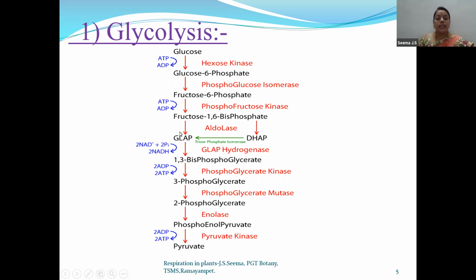Fine. Here we also discussed in the previous class that some major steps are taking place. Fructose 1,6-bisphosphate undergoes cleavage and 2 products are formed. Because fructose is a 6-carbon compound, it will cleave into 2 molecules, each a 3-carbon compound: glyceraldehyde 3-phosphate and dihydroxyacetone phosphate. The major point to remember here is that glyceraldehyde 3-phosphate has the capacity to undergo further glycolysis steps, whereas dihydroxyacetone phosphate cannot undergo further glycolysis.